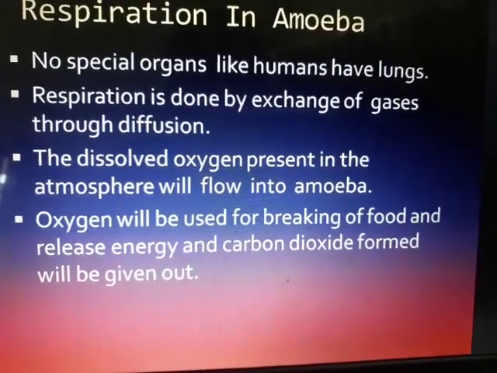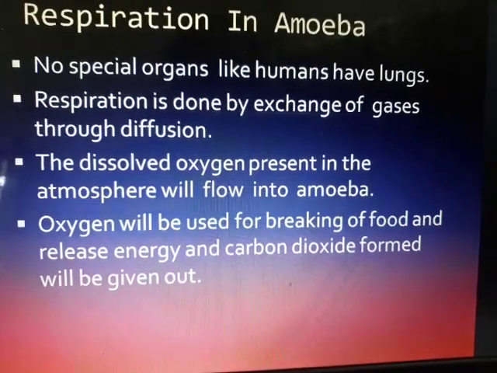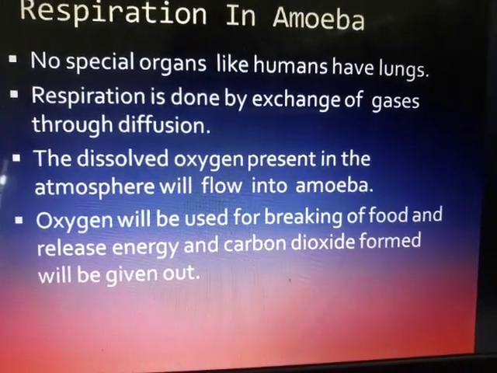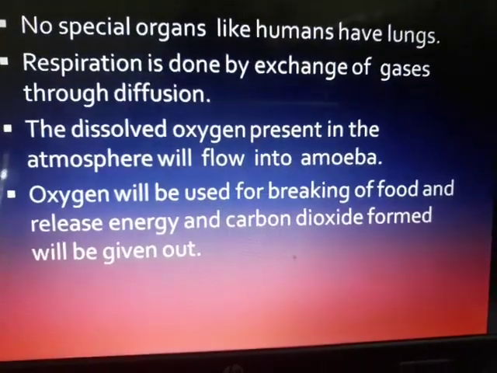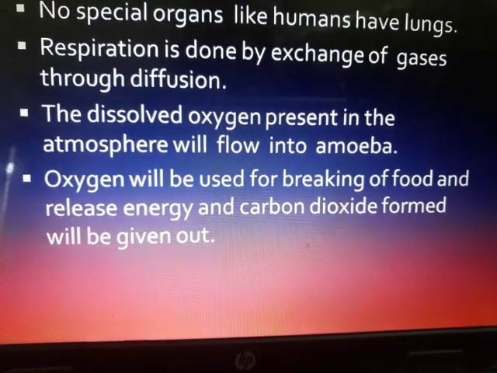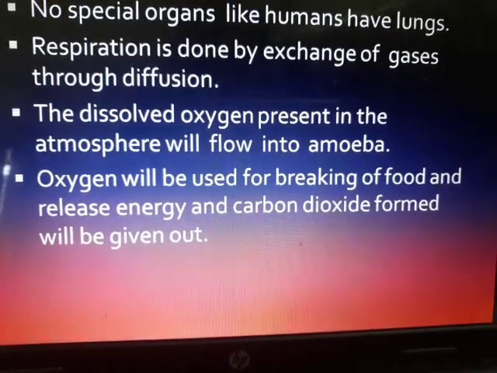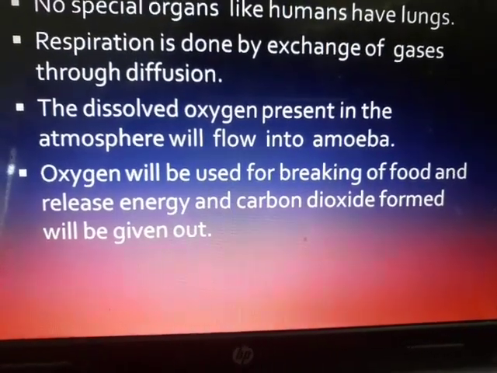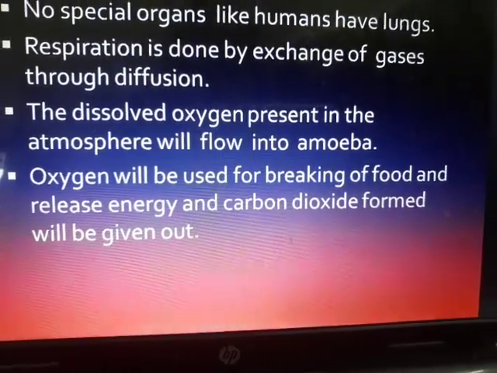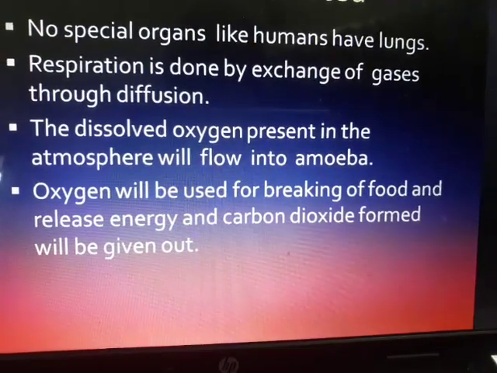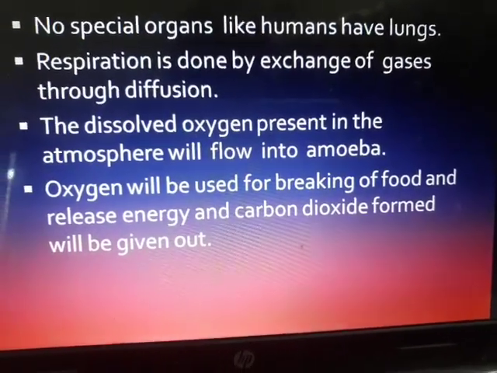So now here it is written, respiration is done by exchange of gases through diffusion. That means oxygen is taken in by the diffusion process. Now this oxygen present in the atmosphere will flow into amoeba by this diffusion method. Then it will be used for breaking up food and release energy, and carbon dioxide formed will be given out. Here also the same thing is happening, okay.